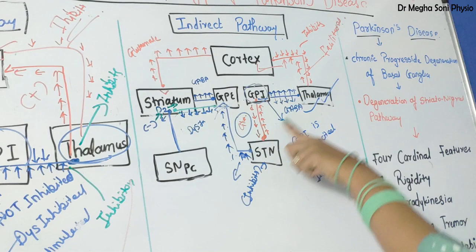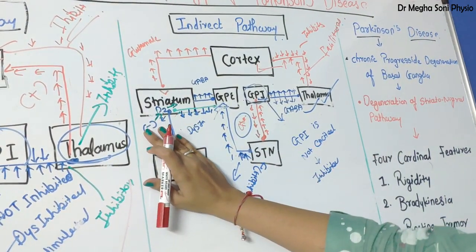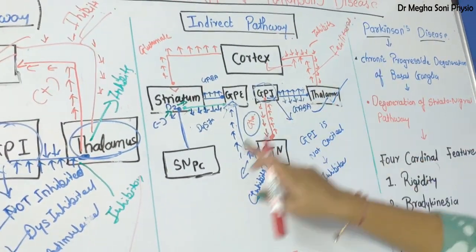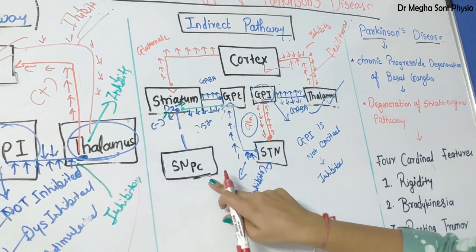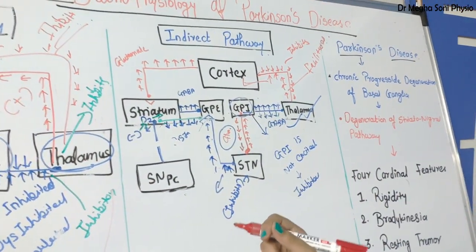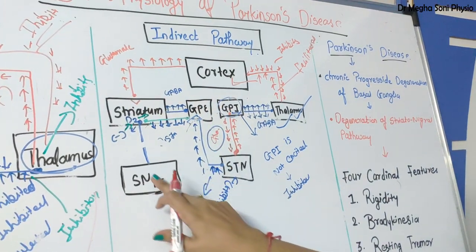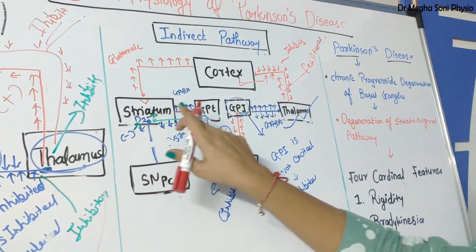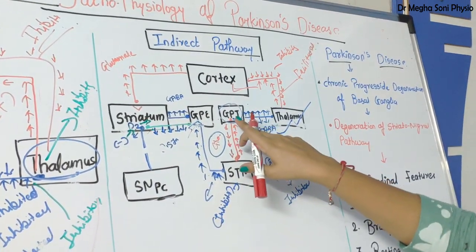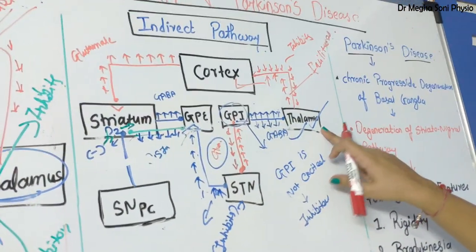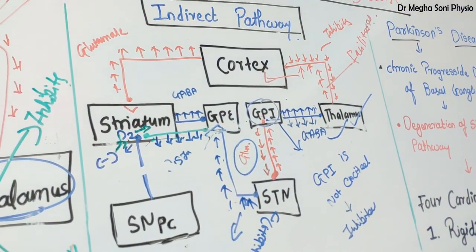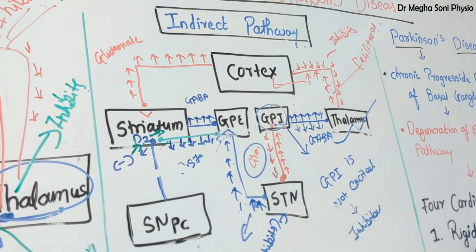Without substantia nigra pars compacta, the indirect pathway inhibits the movement. But what is the function of substantia nigra pars compacta in the indirect pathway? It acts as a fine tuner. So this pathway, substantia nigra pars compacta to striatum, striatum to GP, GP to subthalamic nucleus, subthalamic nucleus to GPI, GPI to thalamus, normally facilitates the movement. Fine. So this is all about the normal pathway.